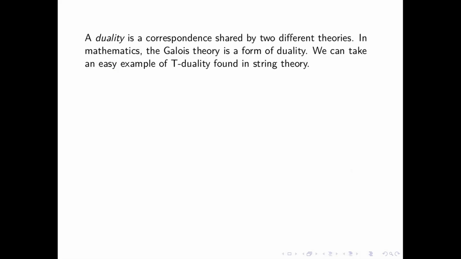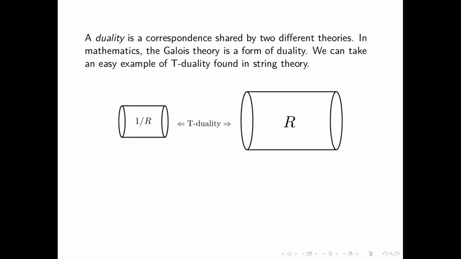We can take an easy example of T-duality found in string theory. Here, let's say you have a cylinder of radius 1/R, and here you have a cylinder of radius R. According to T-duality, if you have some theory compactified on this, and a theory compactified on this, they are basically the same. Now, if you do not know what a compactification is, basically what you do is you take some additional dimensions.